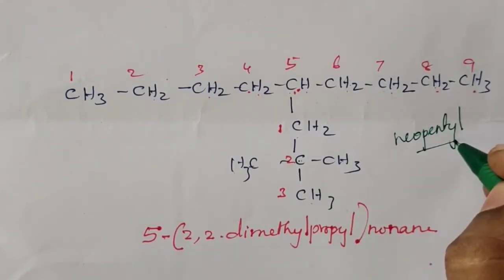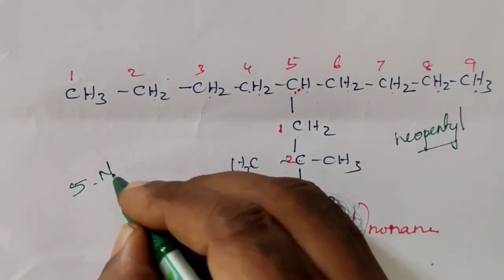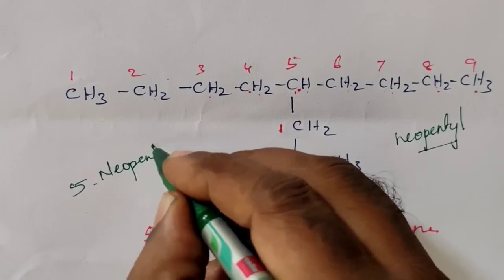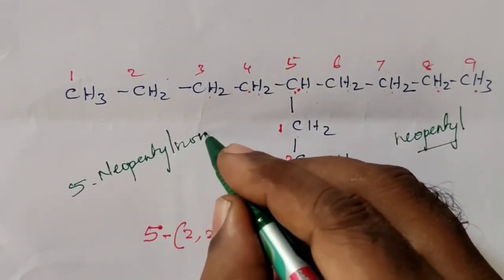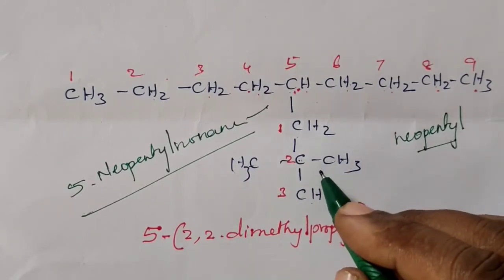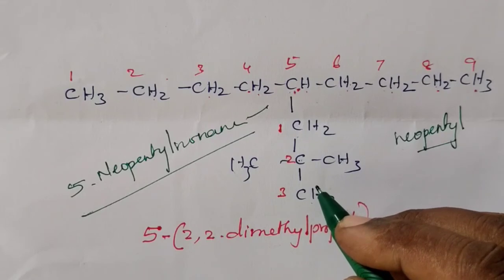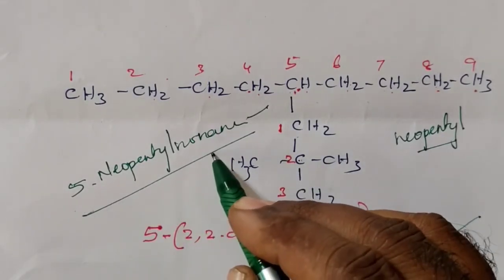So we can write the name like this also, that is 5-neopentyl, then nonane. As per the systematic rules, this is the correct one, but since this substituent has the name neopentyl, it can also be called 5-neopentylnonane.